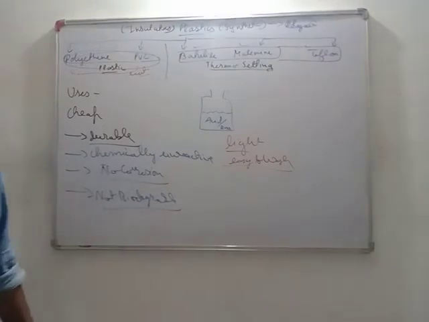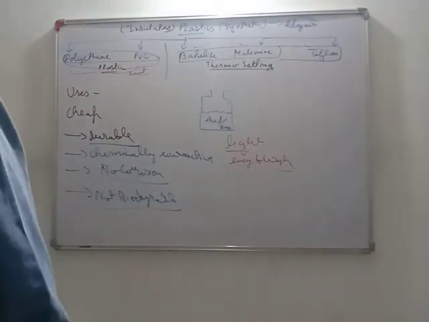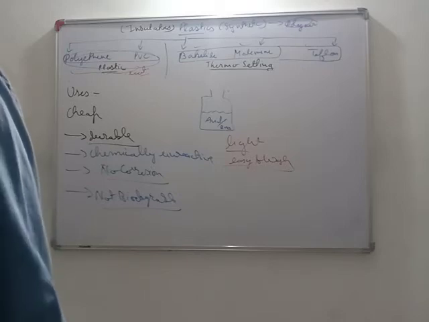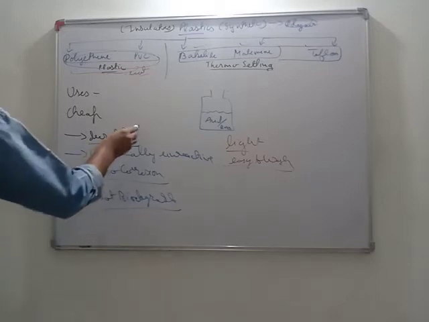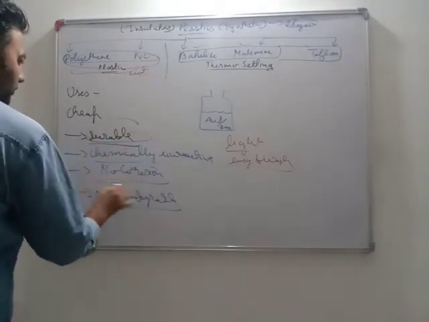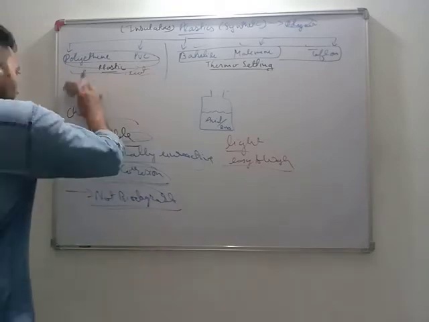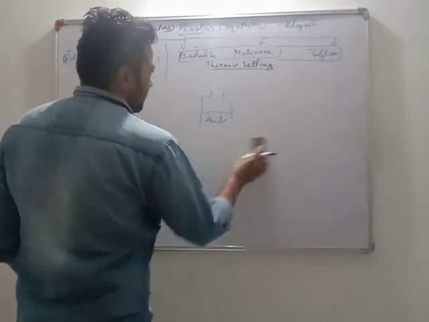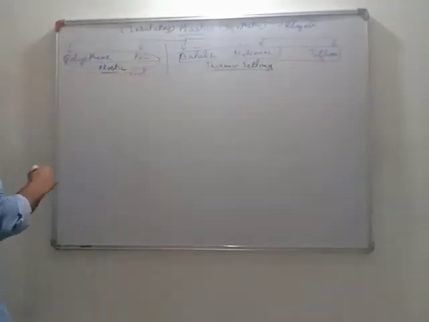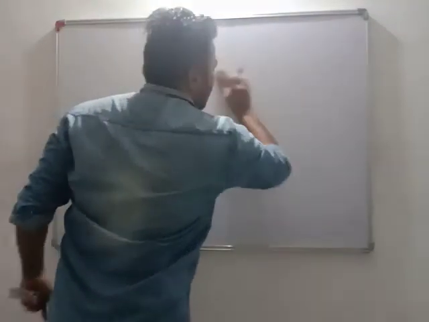These are all very useful things which make us use plastic. Okay, now very important: durable, chemically unreactive, no corrosion, not biodegradable. Plastic when in use is very much useful, but plastic when not in use and when it converts into waste is really a great headache to human existence and the environment.